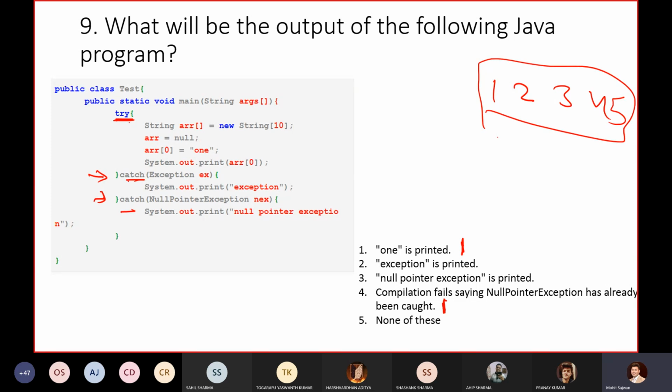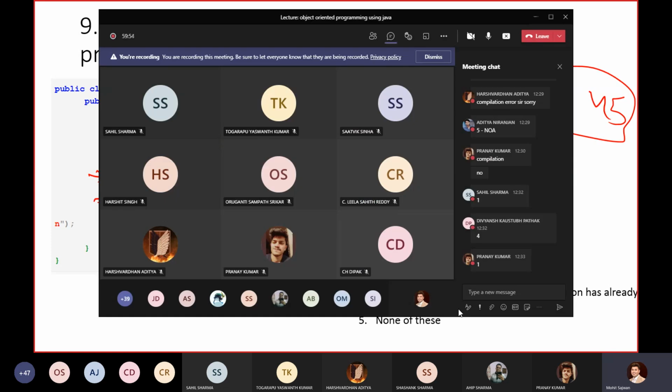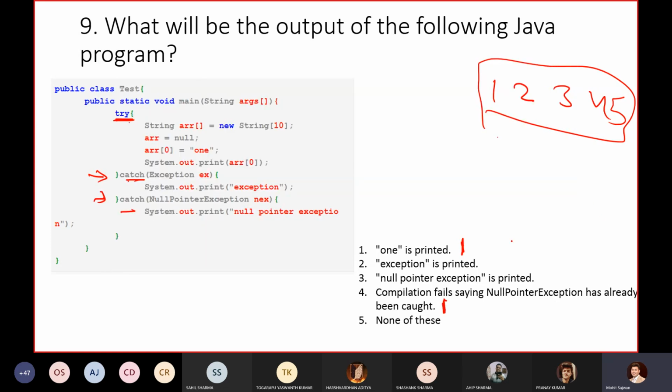Just go through them and I am 100% sure that you will get the correct answer. I got one answer from Pranay, that is 1. So now I am getting the maximum answers for option 1, and for another option I'm getting one answer. Is there any other answer? Others, please participate.